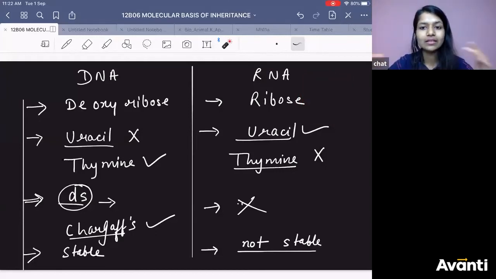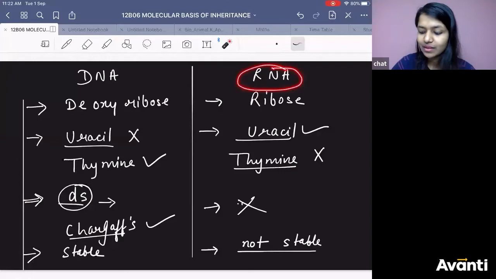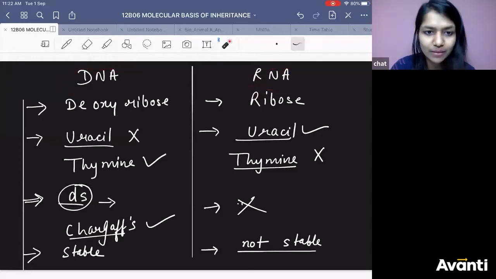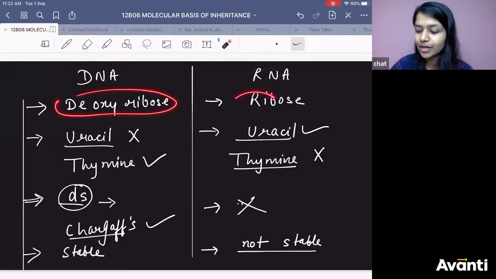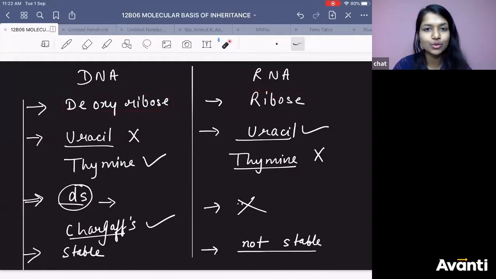So here oxygen lone pairs of electrons are there and they will be unstable, they will keep jumping, and that is why ribose is unstable. Deoxyribose is stable, which in turn makes the entire RNA unstable and entire DNA stable. The reason is this sugar molecule, plus the second reason, the hydrogen bonds. Double stranded you are getting here, single stranded you are getting here. Got it? Yes?